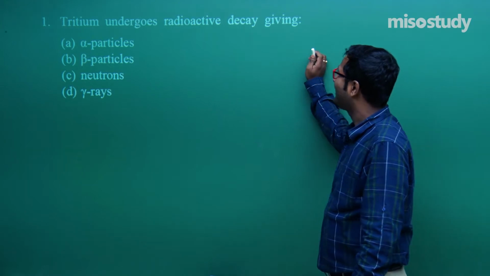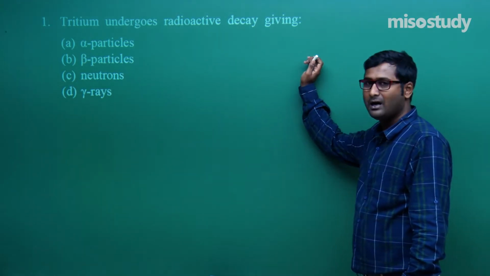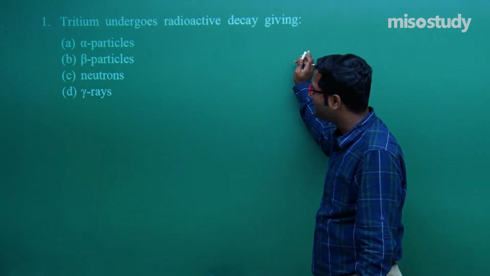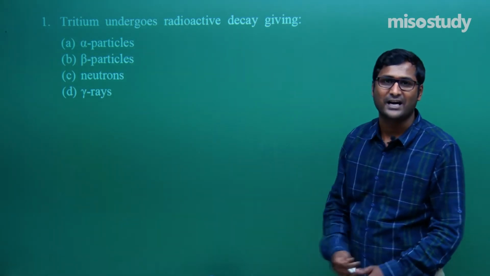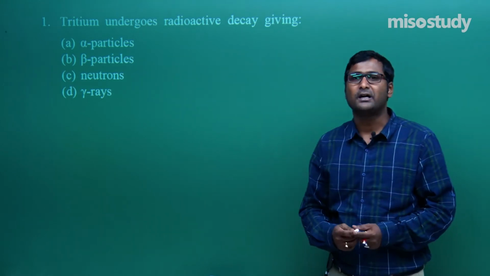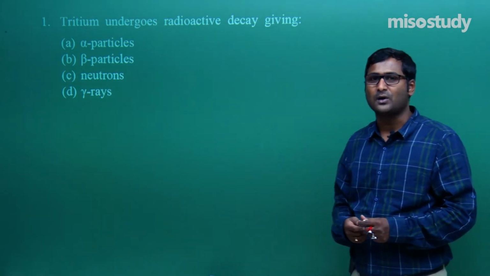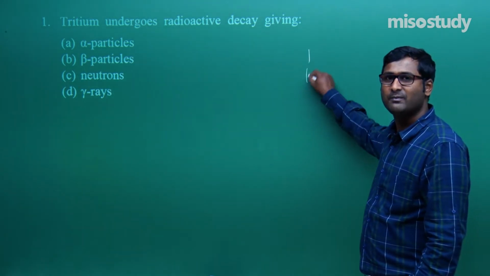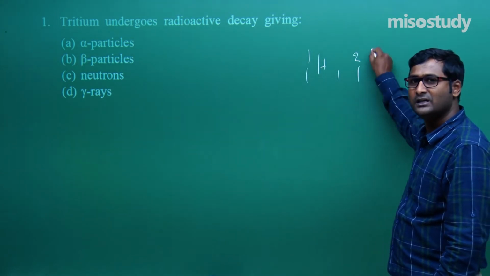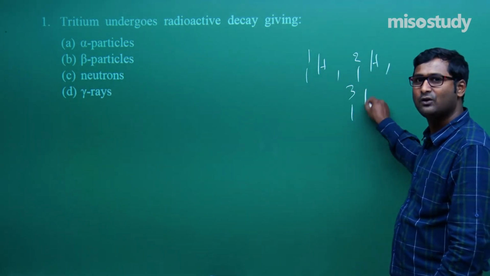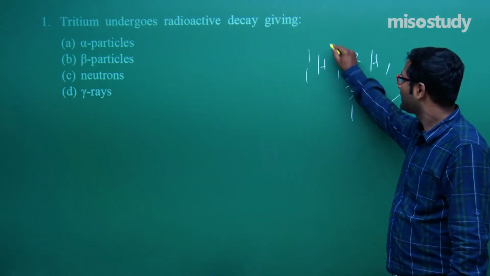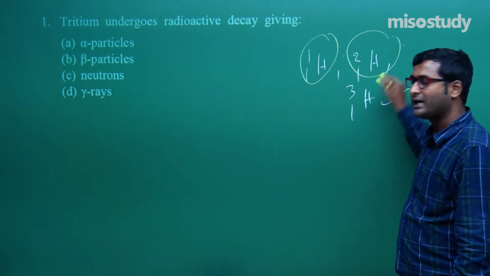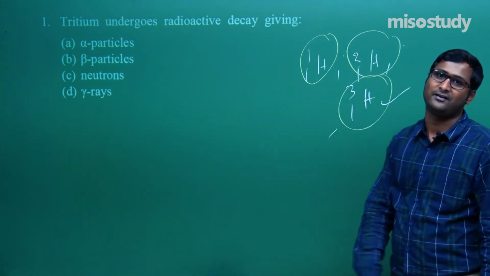Tritium undergoes radioactive decay giving alpha particles, beta particles, neutrons or gamma rays. As we know, what is tritium? We know there are three isotopes of hydrogen. The first one is 1,1H, the second is 2,1H, and the third is 3,1H. Remember, this one is protium, this one is deuterium, and this one is tritium.